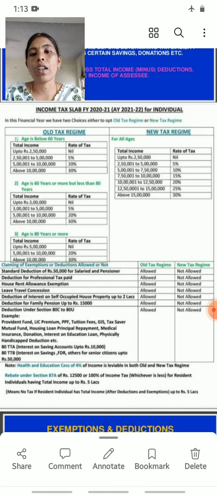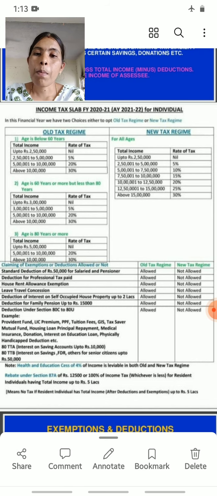If the income is from 2,50,000 to 5 lakhs, the tax rate is 5%.